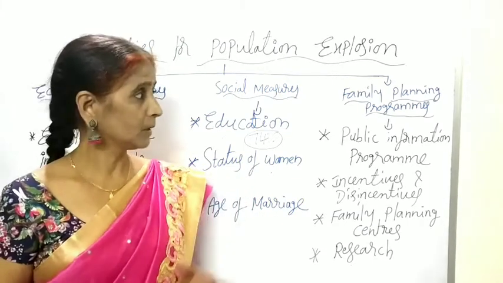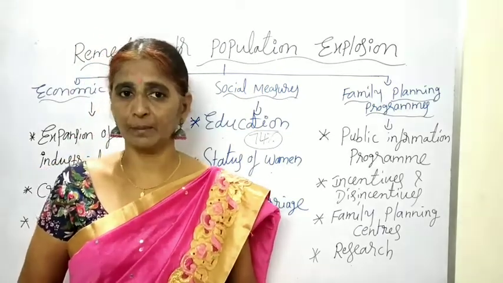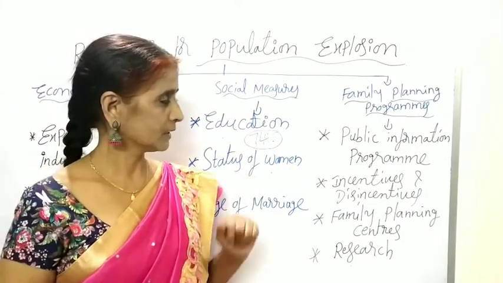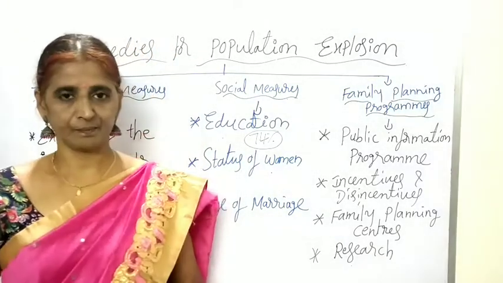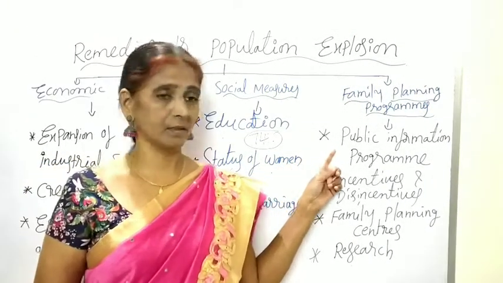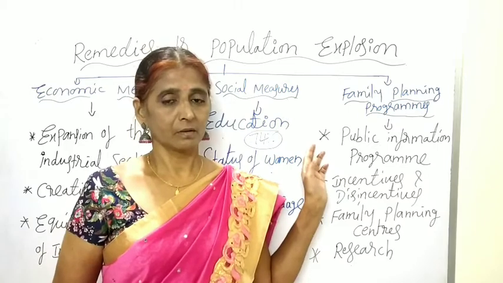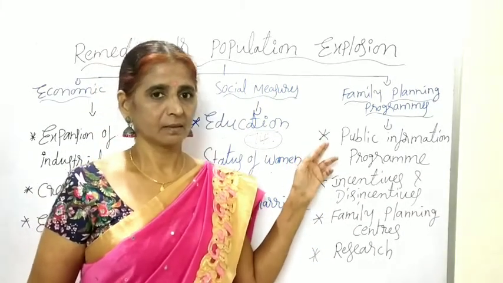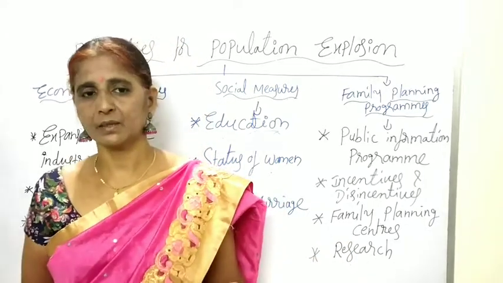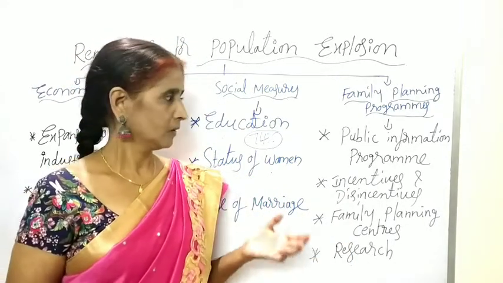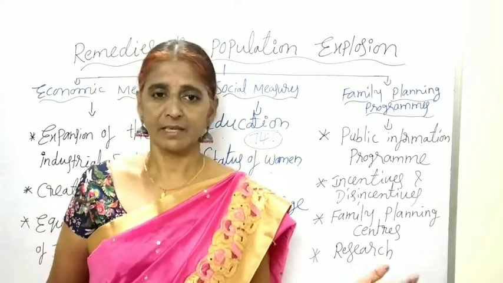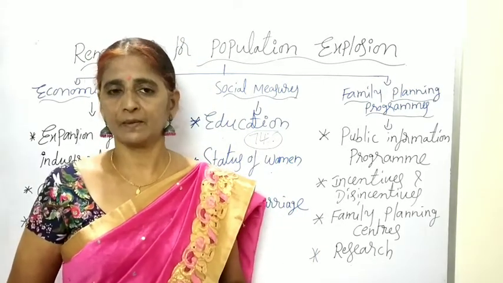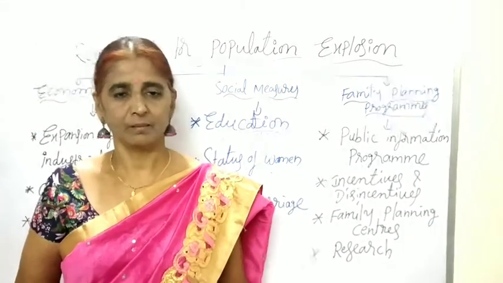So what type of family planning measures are chosen by the government to control the population growth in India? The first one is the public information program. The government is publicizing through the media and the newspapers. Whenever there is a chance, the government utilizes it to explain the importance of the small family to the public.